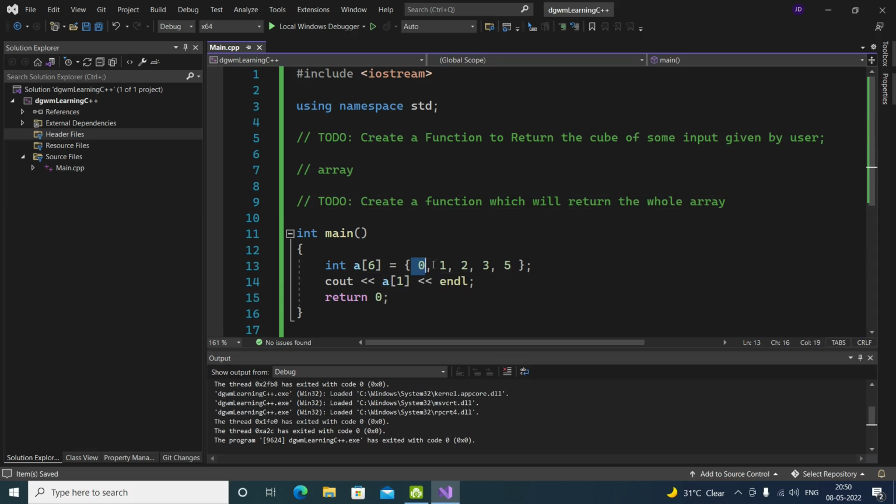It will return the whole array. Just create a function which will return a whole array. Now you have to figure that out. Don't try to cheat, just try to figure out how you can print a whole array. This is a function that you need to do.